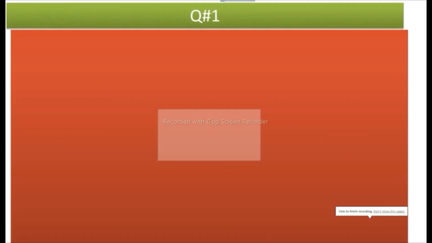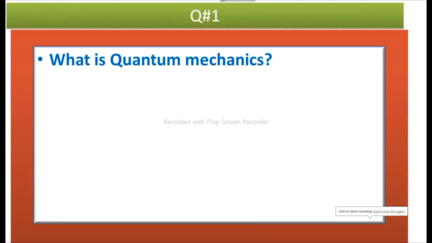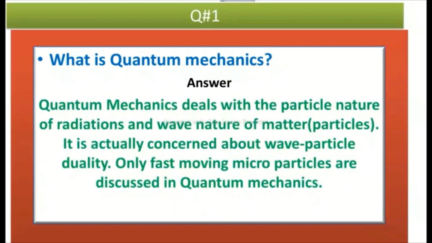Question number 1 is, what is quantum mechanics? Answer is, quantum mechanics deals with the particle nature of radiations and wave nature of matter. Matter means particle. It is actually concerned about wave-particle duality, and only fast-moving microparticles are discussed in quantum mechanics.